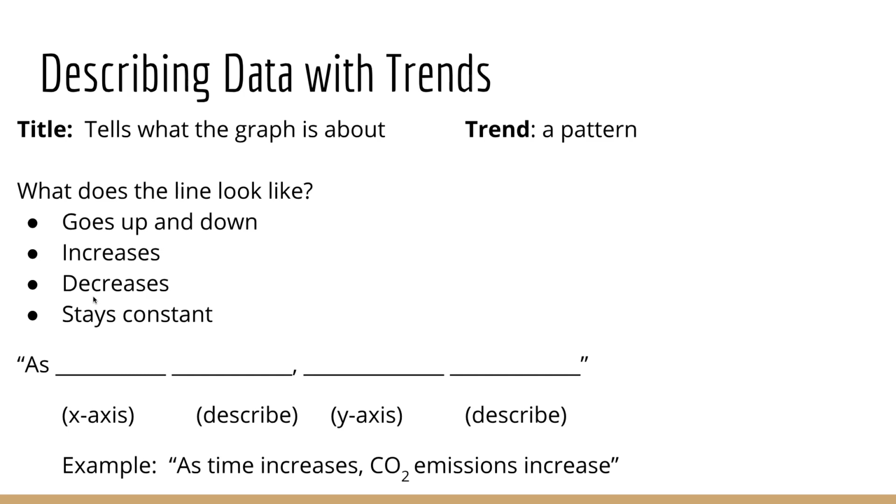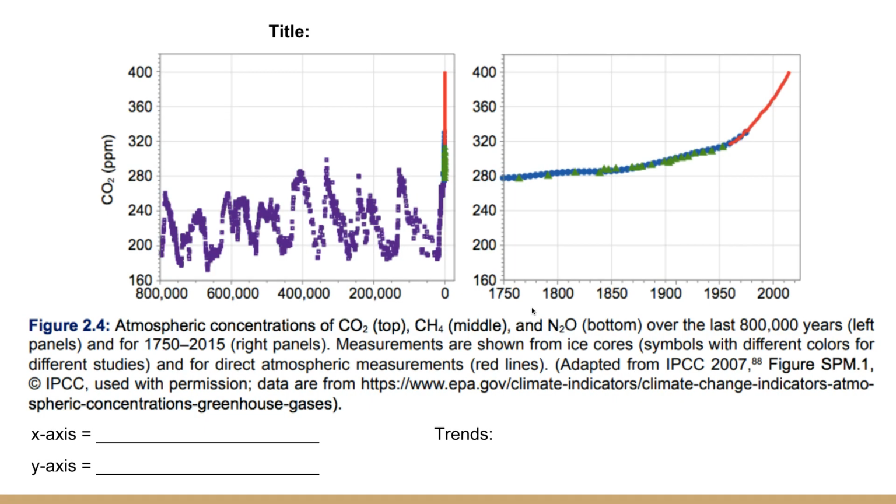We're going to say as, and this is the first variable we're going to talk about, the x-axis, does something. So we're going to describe what's happening in the x-axis. We're going to use a pattern, so we'll use those trend words. And then we're going to say the y-axis and describe what's happening in the y-axis. So we're going to describe what's happening on the graph using the variables, the x and the y-axis, and then our trends of increase or decrease. So let's do one together.